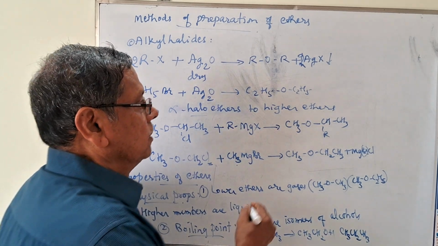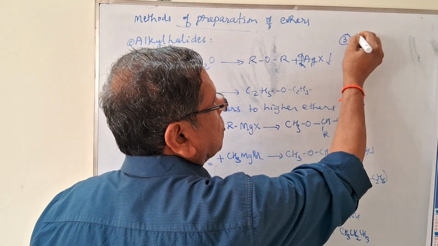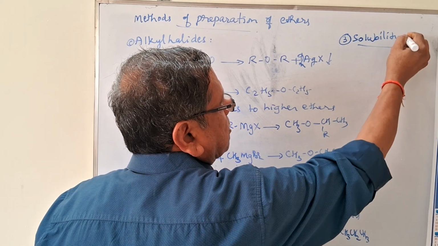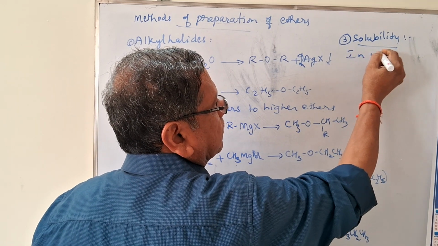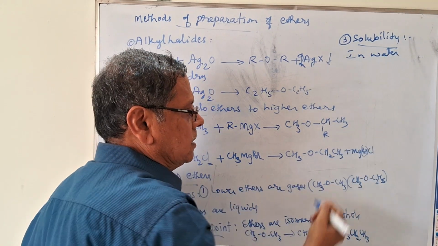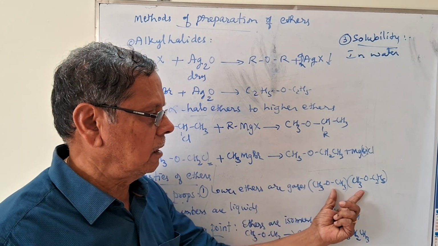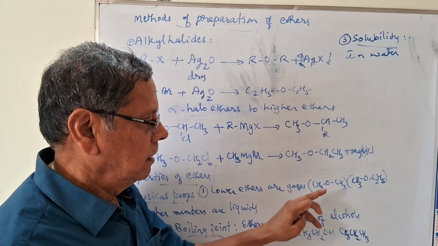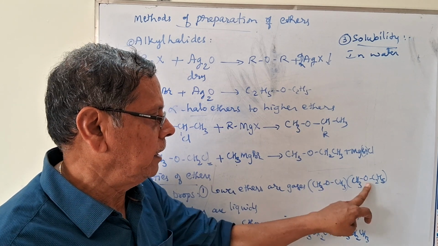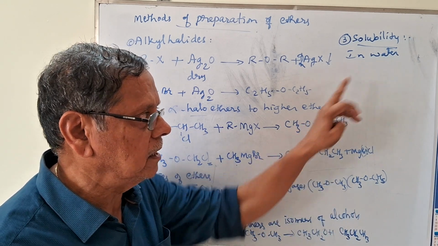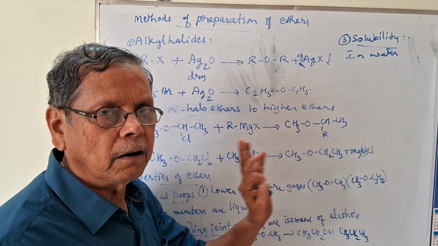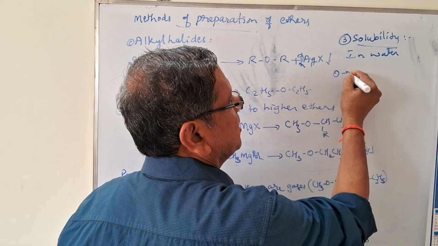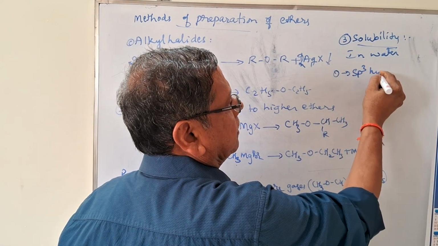And the third property is solubility. Solubility means in water. Since low molecular mass compounds are having the almost free oxygen, just compare hydrogen, oxygen in both these alcohols, ethers as well as water. Both the oxygen atoms are in the sp3 hybrid state. That is, oxygen atom is in sp3 hybrid state.